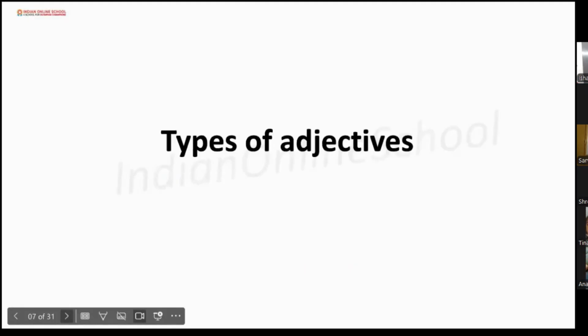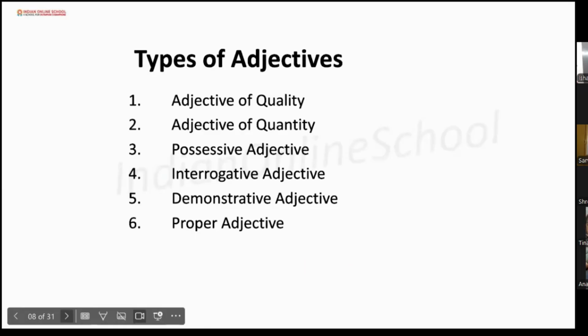Now we will learn the types of adjective. There are 6 types of adjective, you know. The first one is adjective of quality. Second one is adjective of quantity. Third one is possessive adjective. Fourth one is interrogative adjective. Fifth one is demonstrative adjective. And sixth one is the proper adjective. Okay. So we will learn one by one.